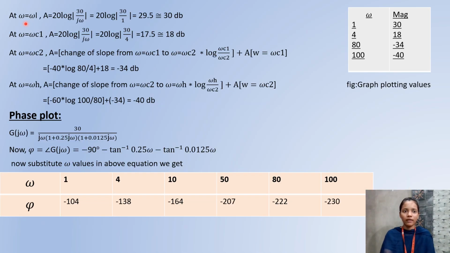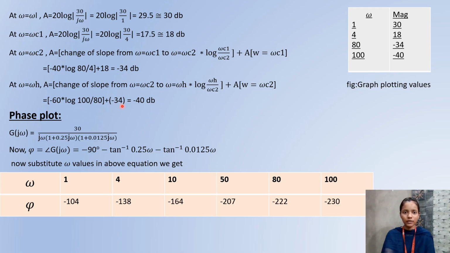Now we are substituting the omega values. At omega equals omega L, A equals 20 log 30 by j omega. Here we take j omega as 1, so we get 30 dB. At omega equals omega C1, substituting j omega as 4, we get 17.5, which is approximately 18 dB. At omega equals omega C2, there is a change in slope, so we use this formula: change of slope from omega C1 to omega C2 into log omega C2 by omega C1, plus A, at which omega equals omega C1. After substituting the values, we get minus 34 dB. Here also it is the same as the previous one. At omega equals omega h, A equals change of slope into log omega h by omega C2 plus A, at which omega equals omega C2.